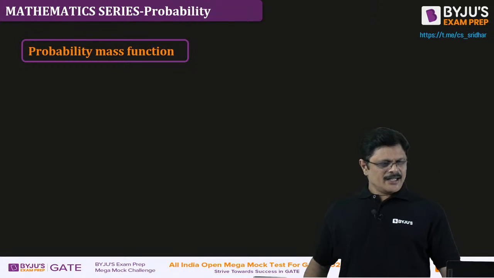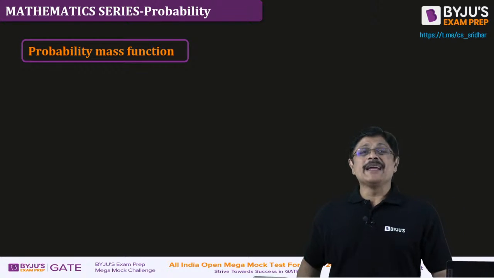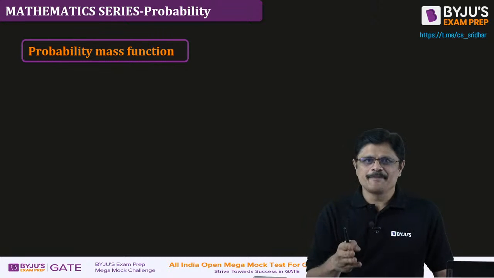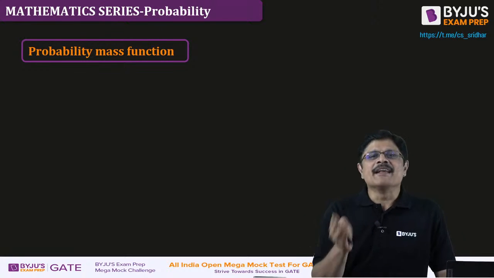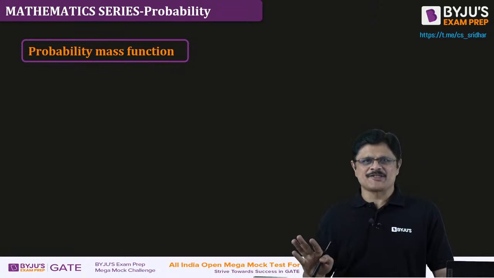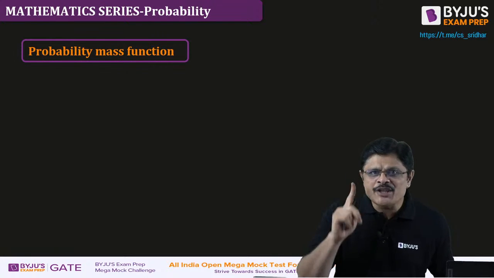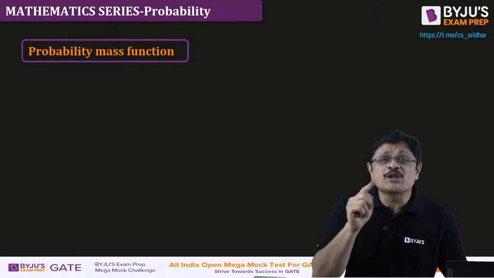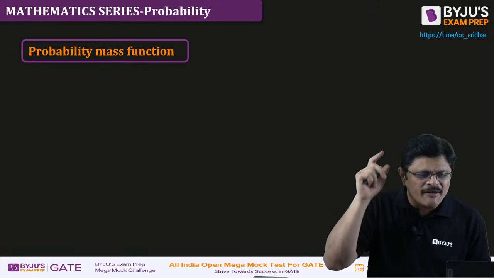Now, probability mass function, PMF. If it is a discrete random variable, the probability function is called the probability mass function. As I told you, our job is not to create them, our job is to use the function.